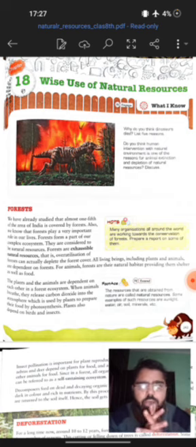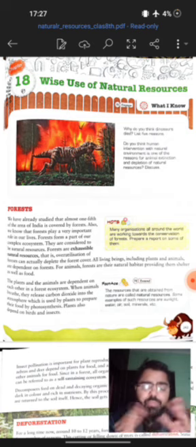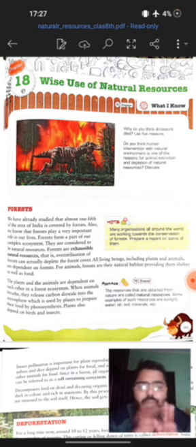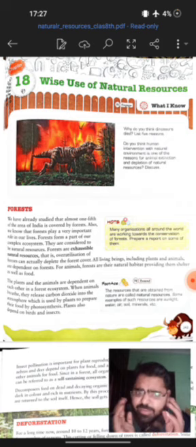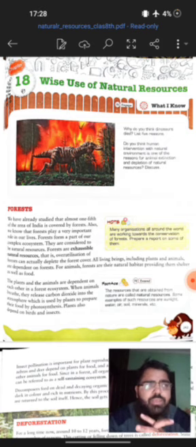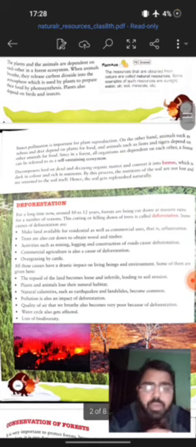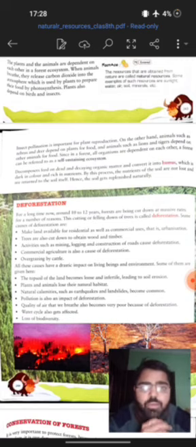Now, there's a beauty about forest actually that we have to understand. There is a mutual balance between the plants and animals. Somehow both are dependent upon each other, right? For example, when animals are breathing, they are continuously releasing carbon dioxide. This carbon dioxide acts as a source of food for the plants, right? The plants use carbon dioxide in photosynthesis, right? And the plants are also dependent on birds and insects. For example, pollination, right? For the reproduction part, plants are dependent upon different types of birds and insects also, right?